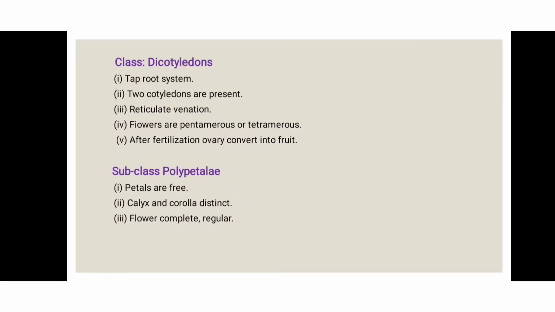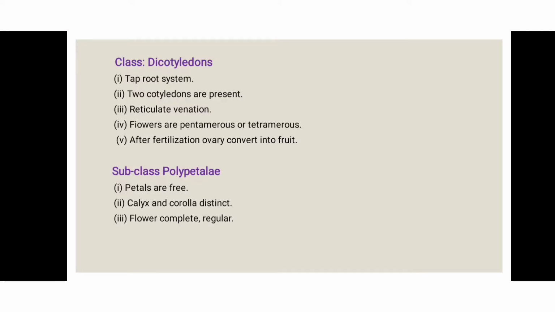Class Dicotyledons. The taproot system is present. It means the whole family is a dicot family. In this, the root is a taproot system. Taproot means the root is a large, central and dominant root from which the other roots sprout laterally, and they spread in the lower portion of the soil. Then two cotyledons are present, so it is known as dicotyledons.